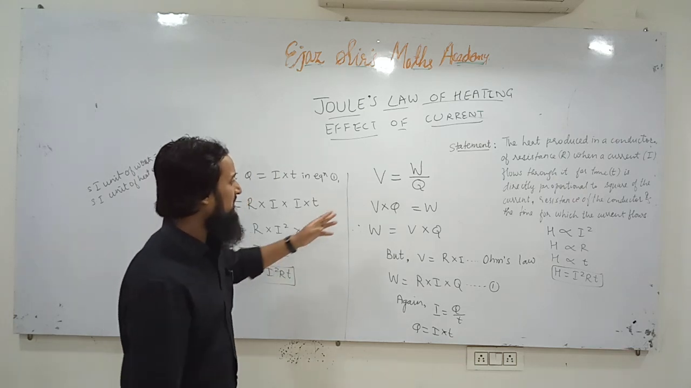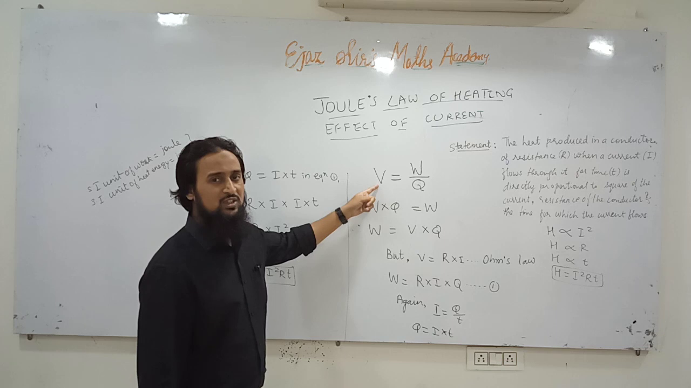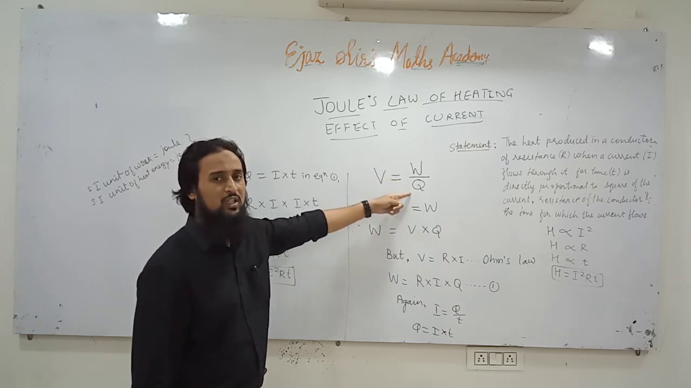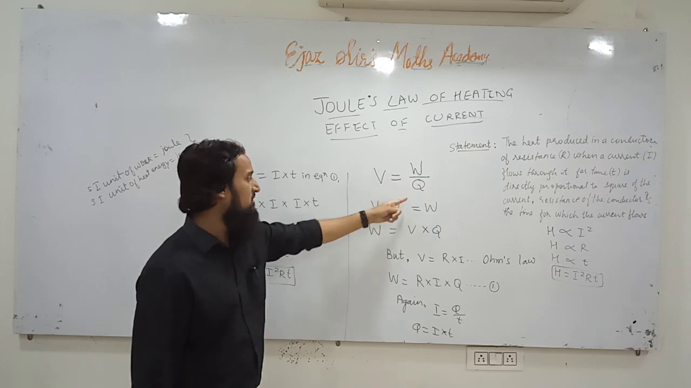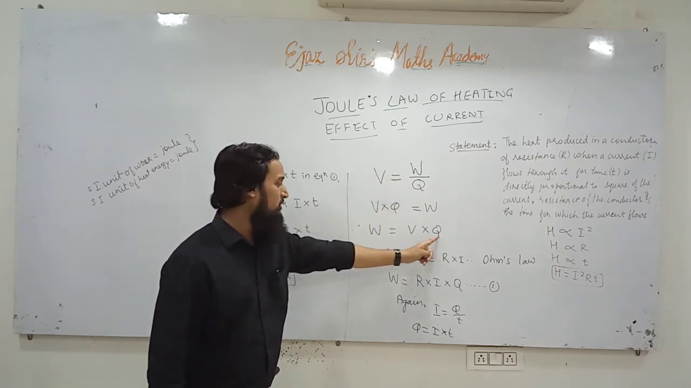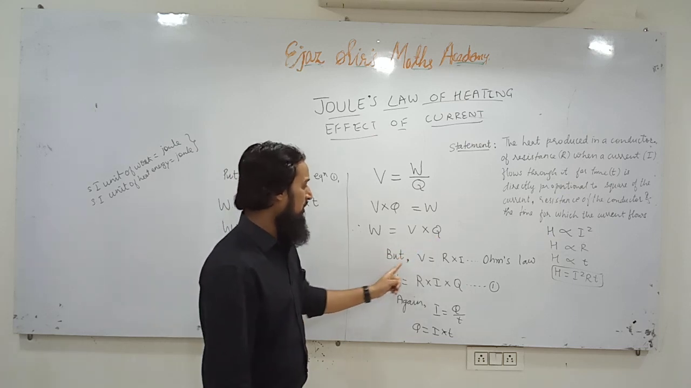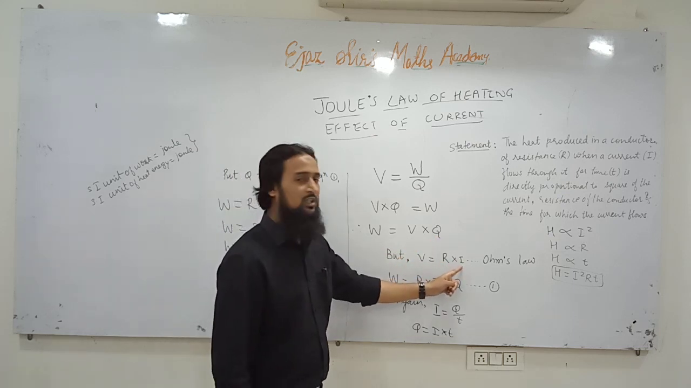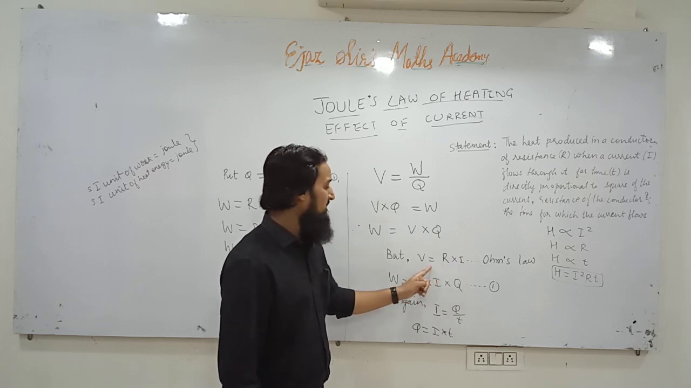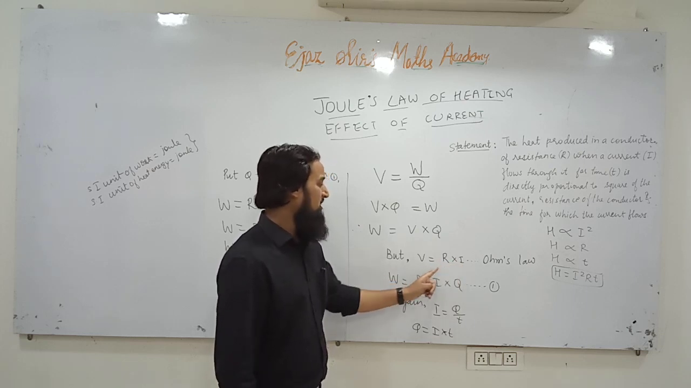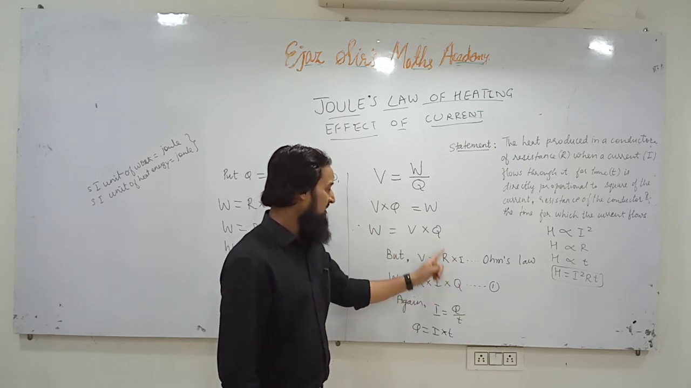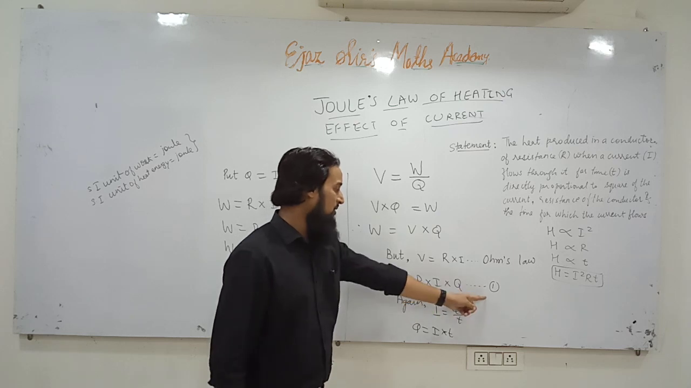How did he derive it? Potential difference between two points is defined as the work done to move a unit positive charge from one point to another point. This is the definition of potential difference. So we can write W is equal to V into Q. But according to Ohm's law, V is equal to resistance into current. What does Ohm's law say? V is directly proportional to I, and V is equal to constant into I. So V is equal to R into I. So put the value of V here, R into I, and this is the Q. Give equation number 1 to it.